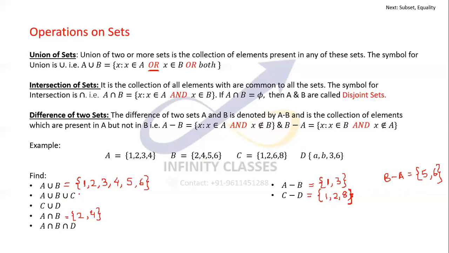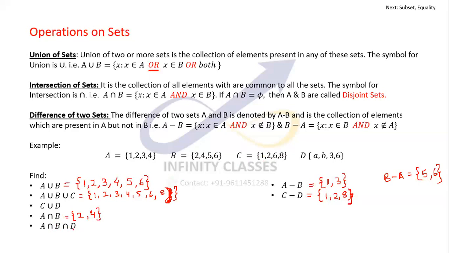Inclusion of 3 should not be a problem actually. First I can find out A union B, which is this union this, which I have already found out, and union C, which is 1, 2, 6, 8. Now 1, 2, 6 are already present. I have to just add 8. So it would be 1, 2, 3, 4, 5, 6, 8. Sorry, curly bracket. I'll just cut it and write it again, curly bracket. Okay, cool. Something similar with intersection.